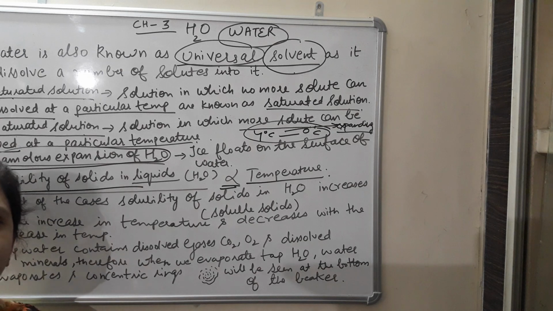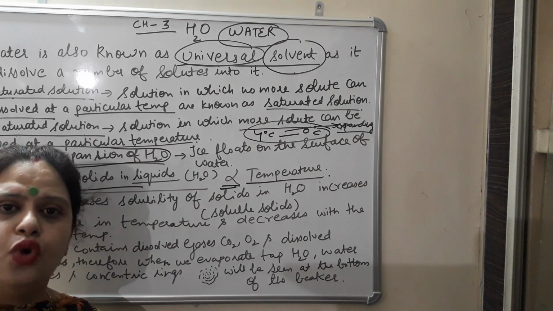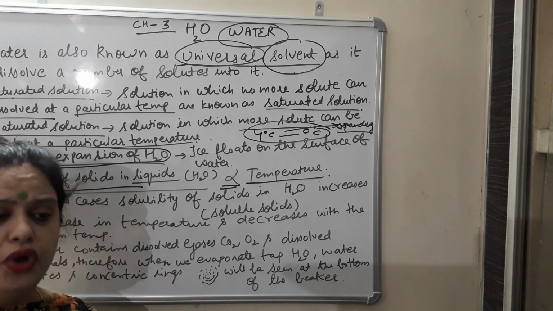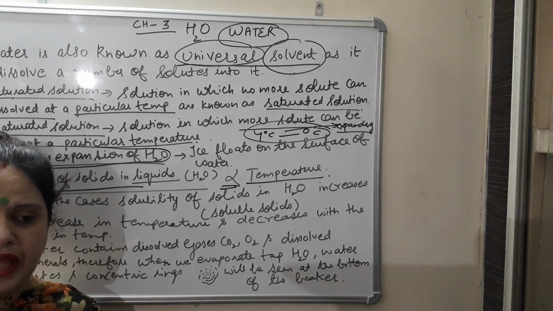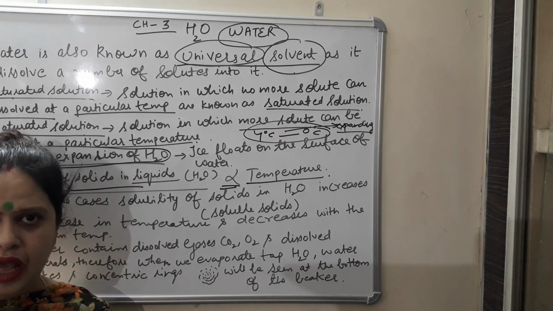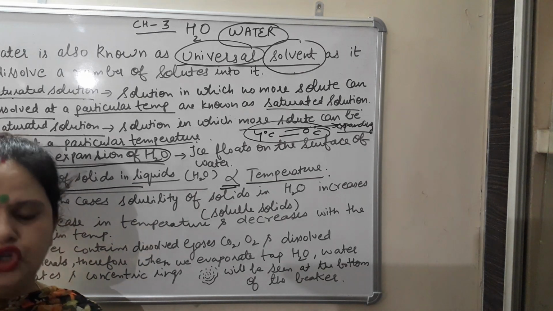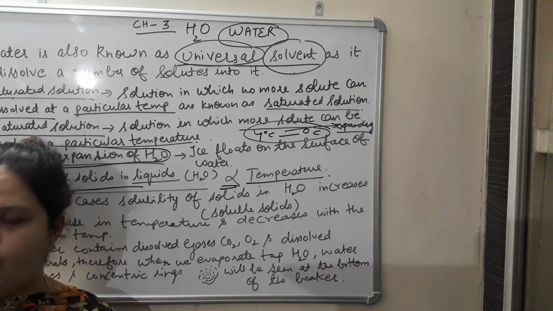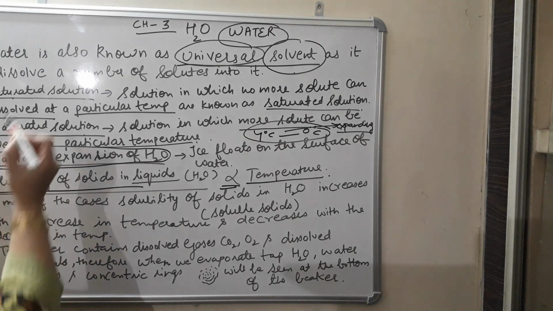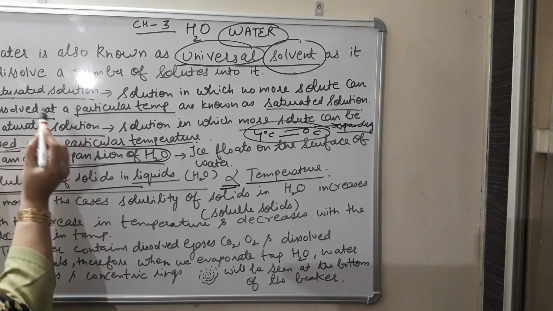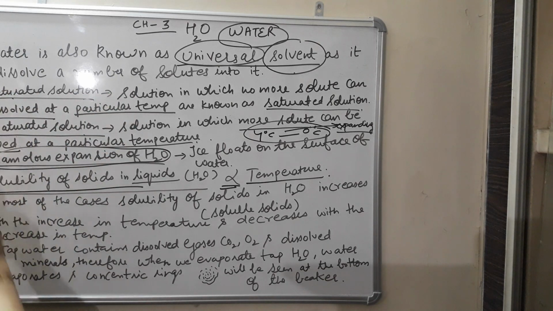When temperature increases, solubility will also increase. That's why it is easy to dissolve. That's why if we want to dissolve something, like we are preparing the tea, we have to heat the water so that sugar can easily dissolve. Otherwise it will take time for sugar to get dissolved at normal condition or at normal temperature. Now we have discussed about this point: universal solvent, saturated solution, unsaturated, anomalous and solubility.